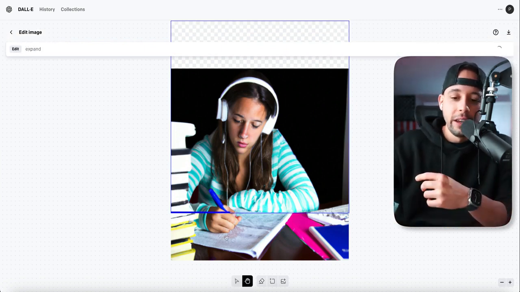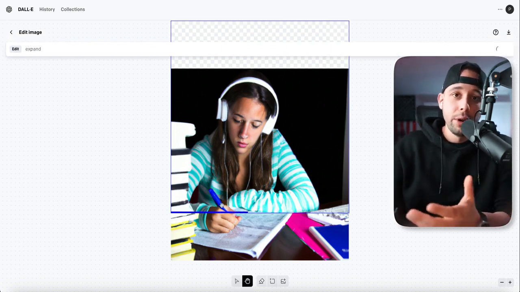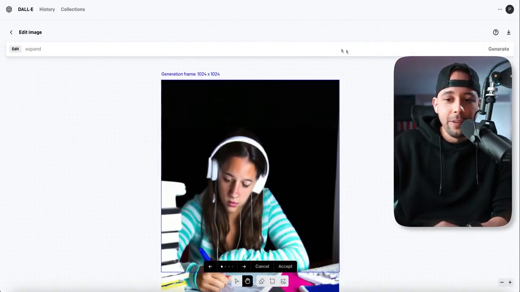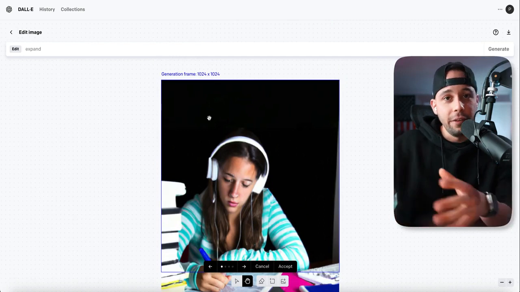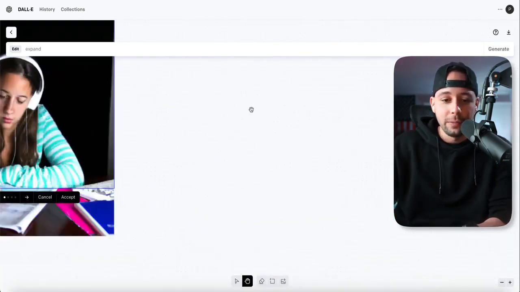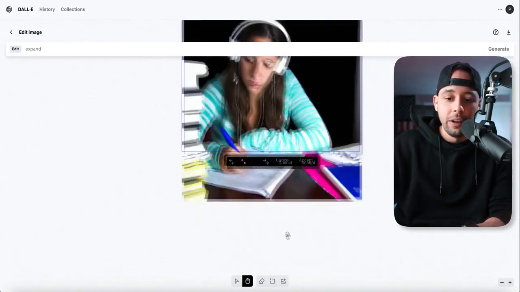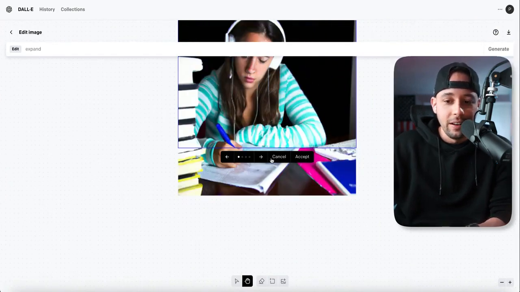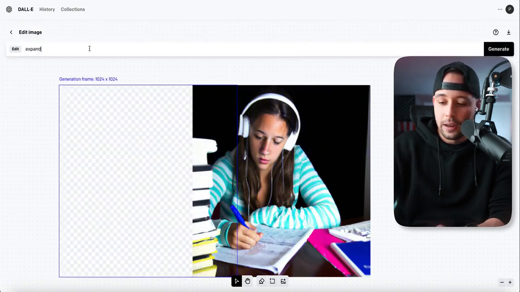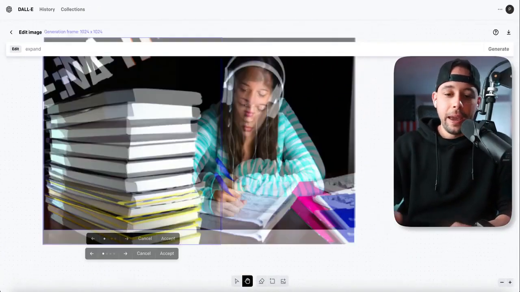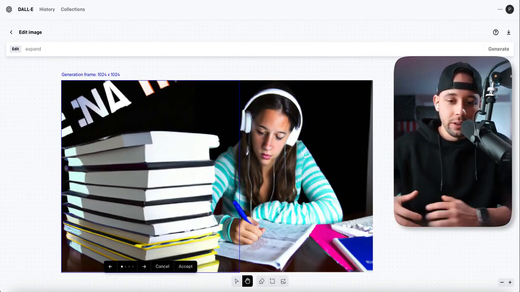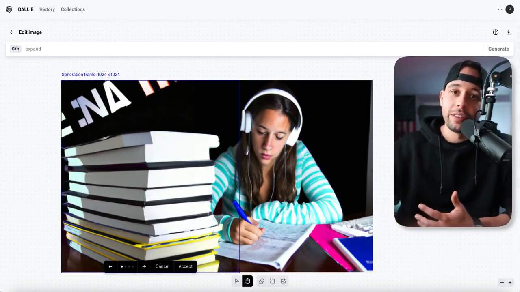As you can see, it's loading here. It might take some time depending on the computer that you're using. So as you can see, it expanded the image further up on the place where I placed the frame, right? So if you want to create more, you can just place more frames here and expand the image as much as you want. Let's say I wanted to expand the image more to the side here. Let's cancel this one that I did on the top side and let's do it to the left side. Expand it here. Now, as you can see, DALL-E expanded on my image. So now I have a girl and I have some books on the left side or right side, depending on which side you're looking at.